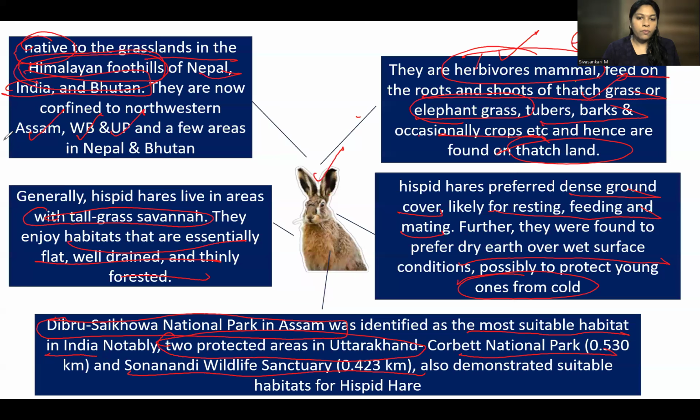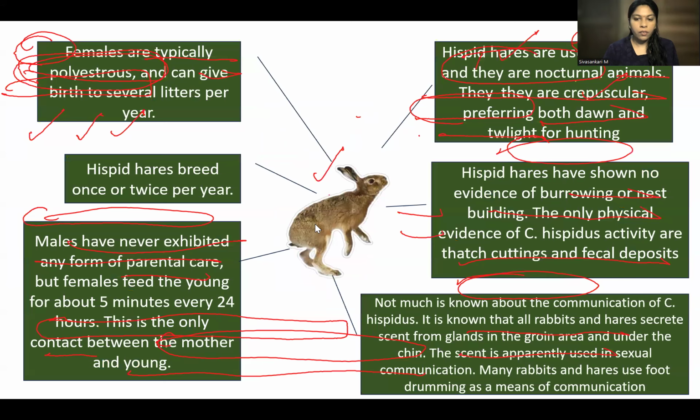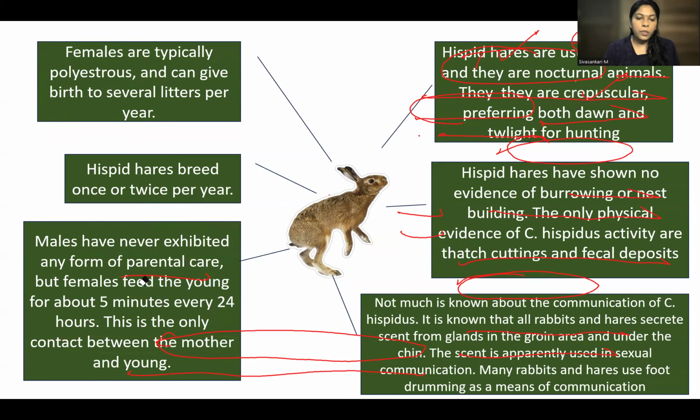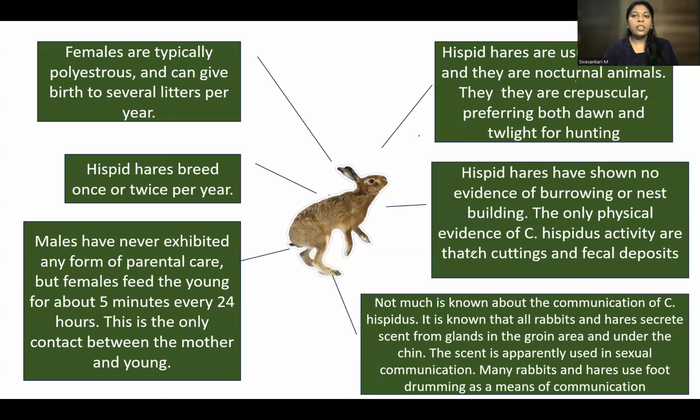Okay, so now come to the next point. First, let us erase this, then it will be clear for you to see. After this, what are all the points you have to take care of when you are seeing a species like this? Then I can say the Hispid is usually a solitary animal. We already saw this point.